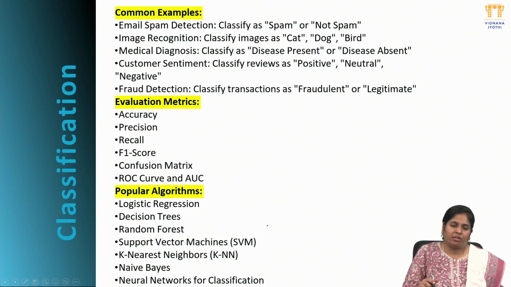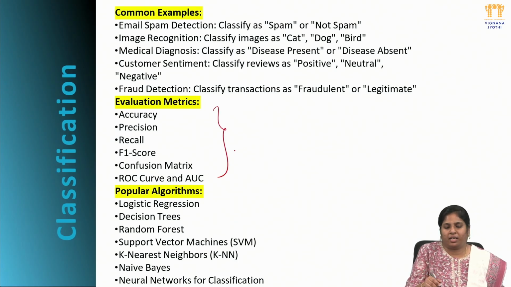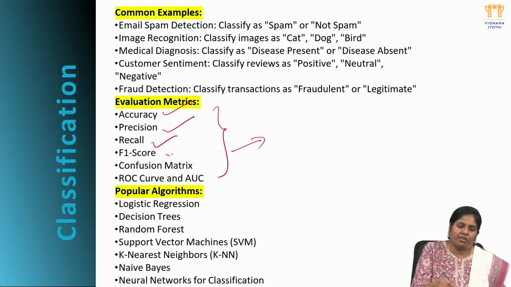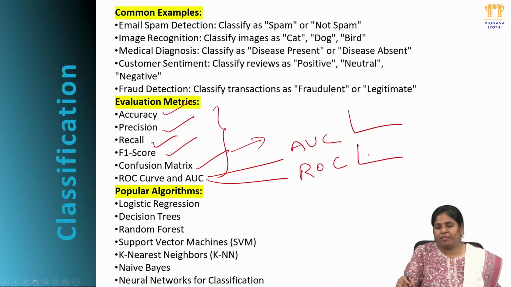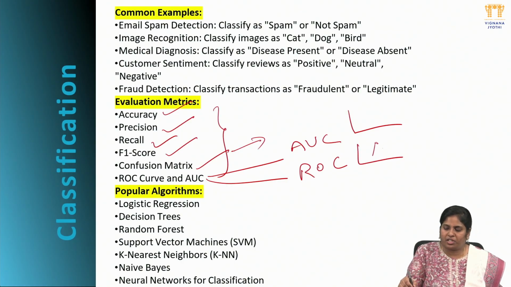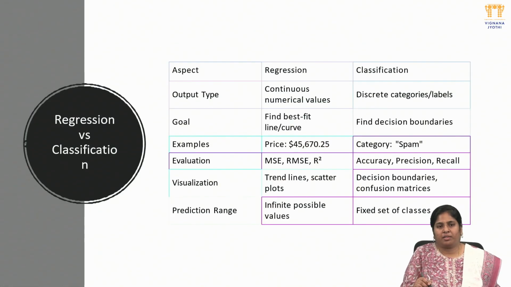Next, classification common examples. Next one is the evaluation metrics. How we define whether the algorithm's decision is correct or not depends on the accuracy, precision, recall value, F1 score, confusion matrix values, and the AUC curve and ROC curve. These are all graphical representations so that we can predict whether the decision is 0 or decision is 1, properly bounded in a value. Next, popular algorithms we already discussed: random forest, decision trees, logistic regression, all these.